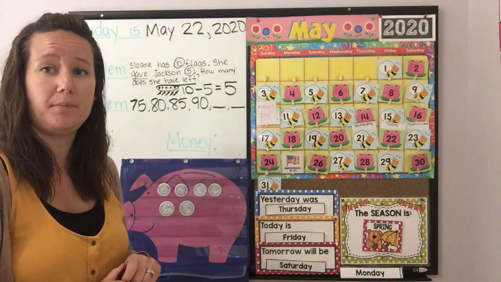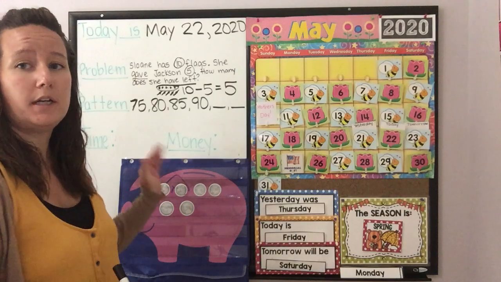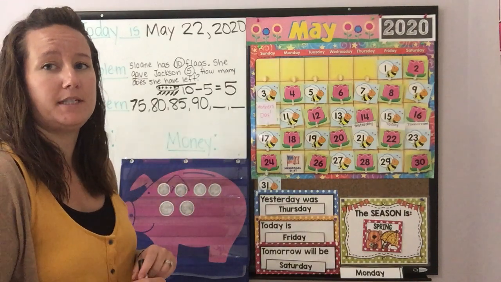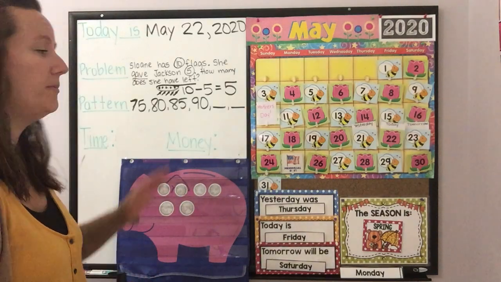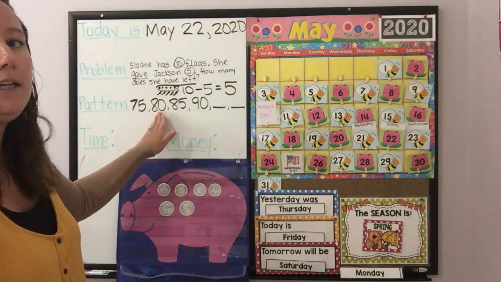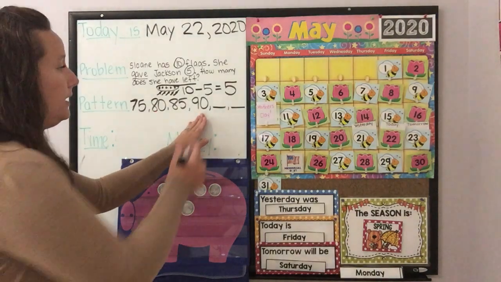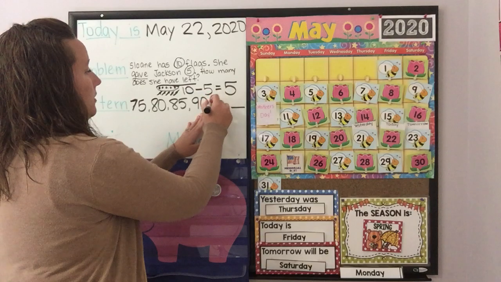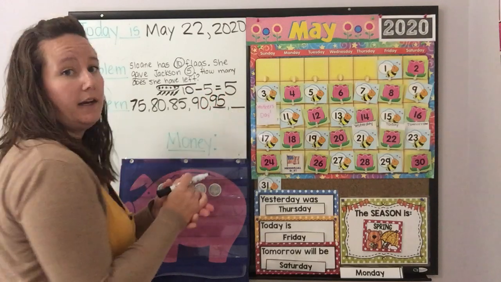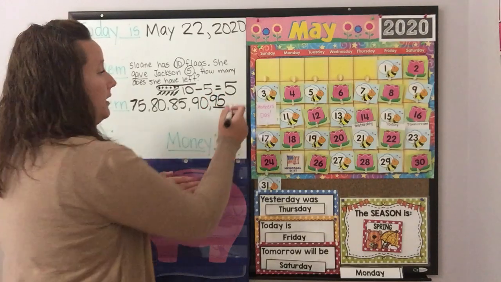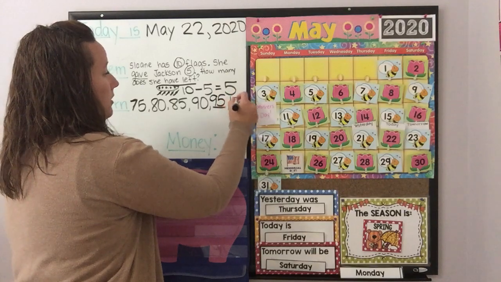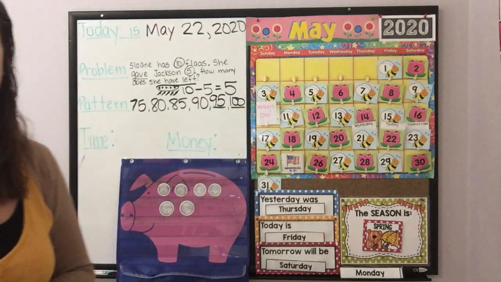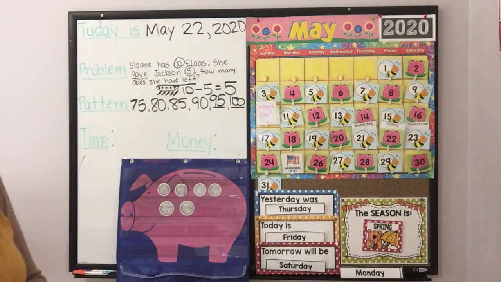Hopefully it reminds you of counting by 5s. So we're going to continue to count by 5s to fill in our missing blanks, okay? So let's do it one more time. Ready? 75, 80, 85, 90. Next would be 95. And then 100. Good. Counting by 5s.